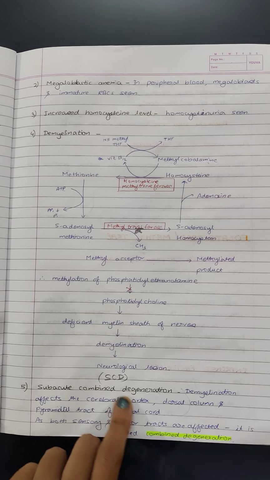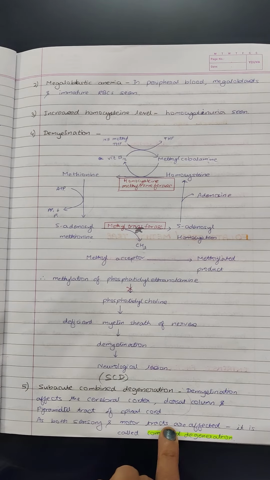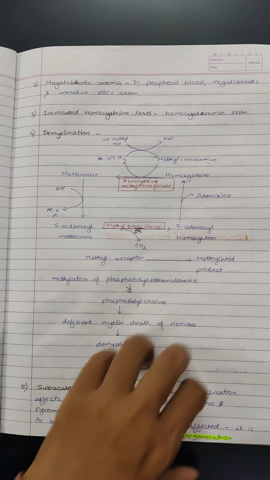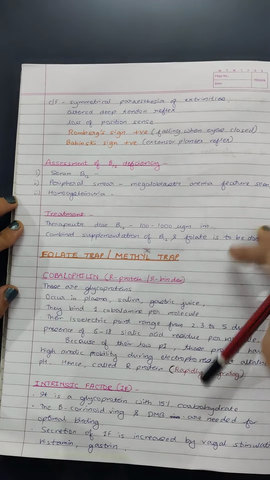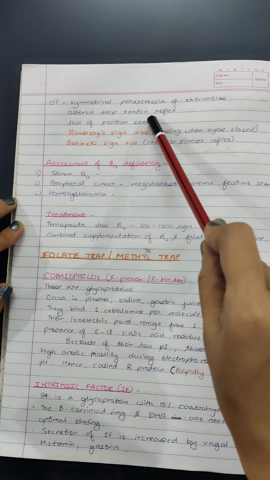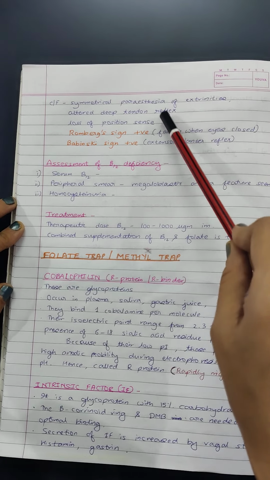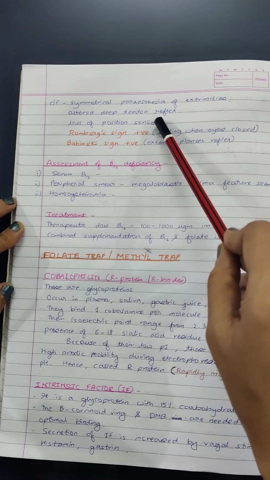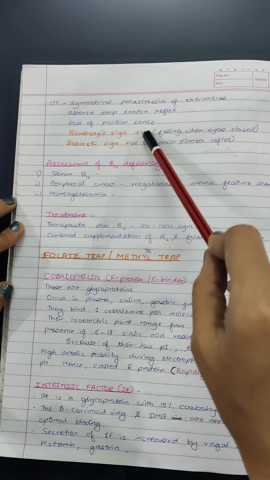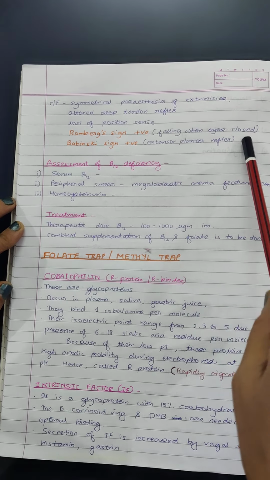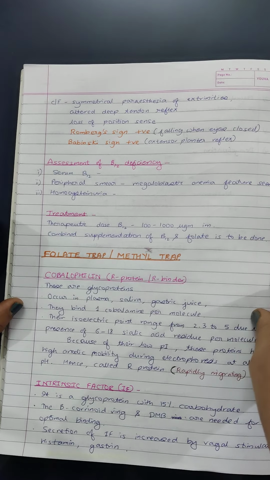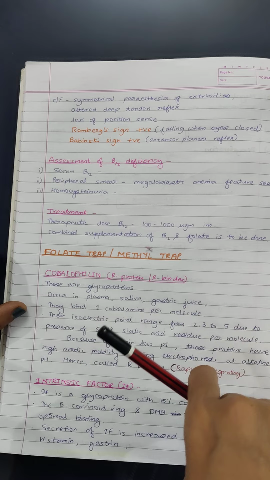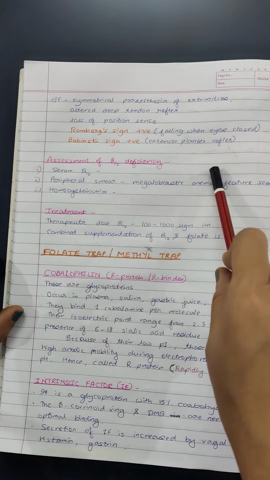Why is it called combined? Because both sensory and motor tracts are affected, both dorsal column and pyramidal tracts. Now coming to the clinical features: symmetrical paresthesia of the extremities, altered deep tendon reflex, loss of position sense, Romberg sign positive, that is falling when eyes are closed, Babinski sign positive, extensor plantar reflex. These are the features seen in case of vitamin B12 deficiency.